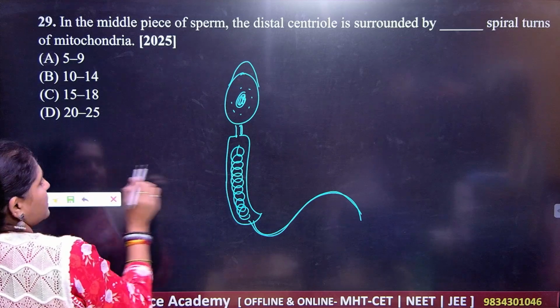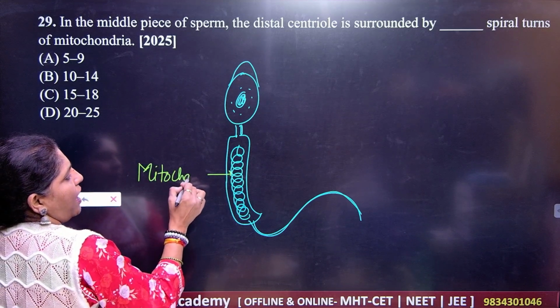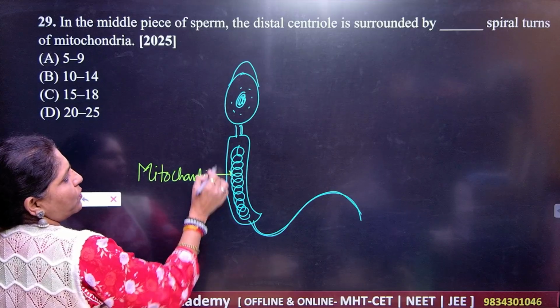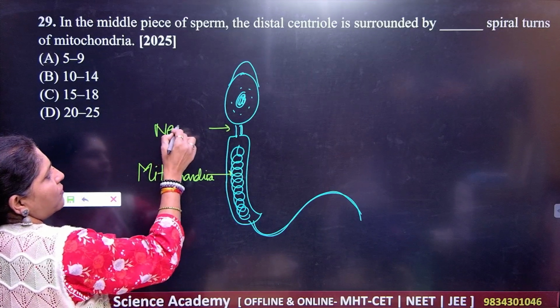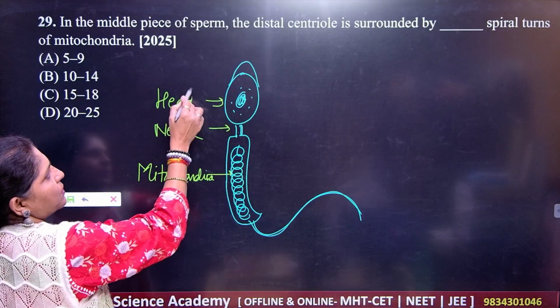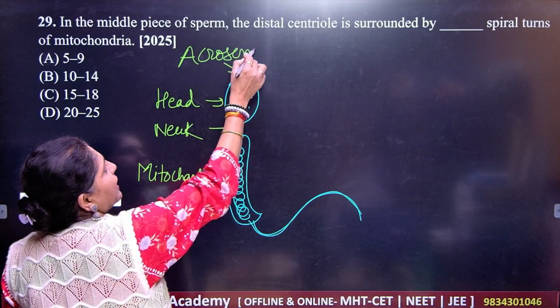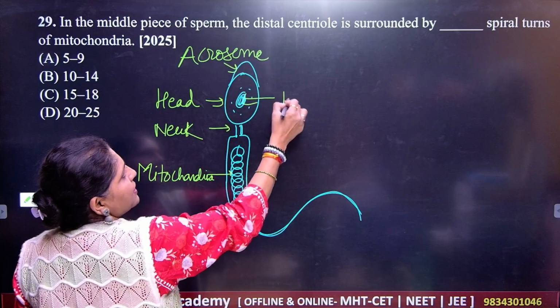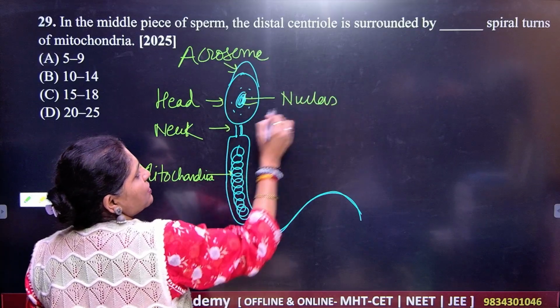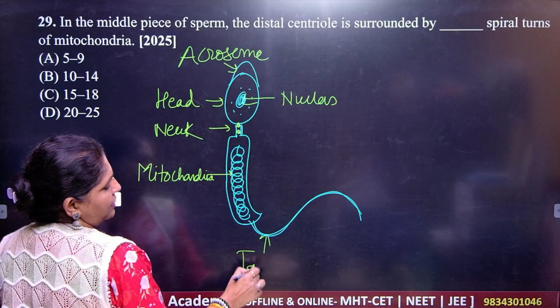What is the name given here? This will be mitochondria. Got it? This is mitochondria. This will be the neck of the sperm, right? This will be the head of the sperm, right? This will be the acrosomal cap. Okay, this is the haploid nucleus, and here you will have the centrioles, and this is the tail.